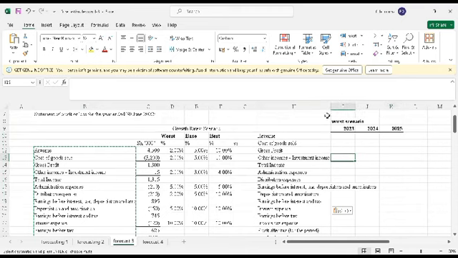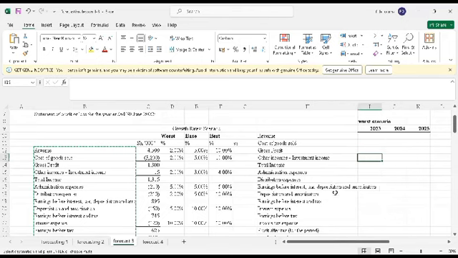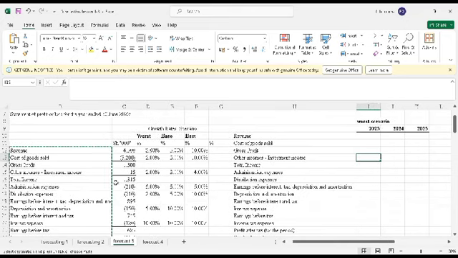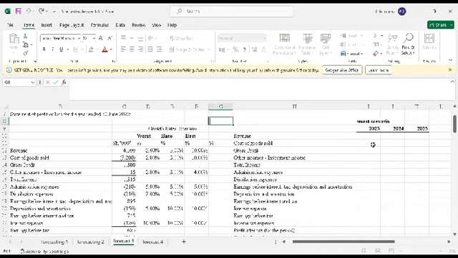I'll extend that a little bit so that everything is captured. I'll start with revenue for 2023. I'll use the revenue for 2022 because it's a forecast.